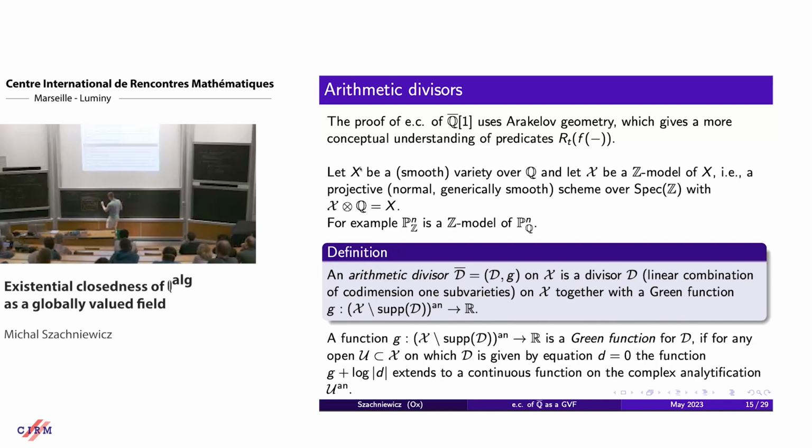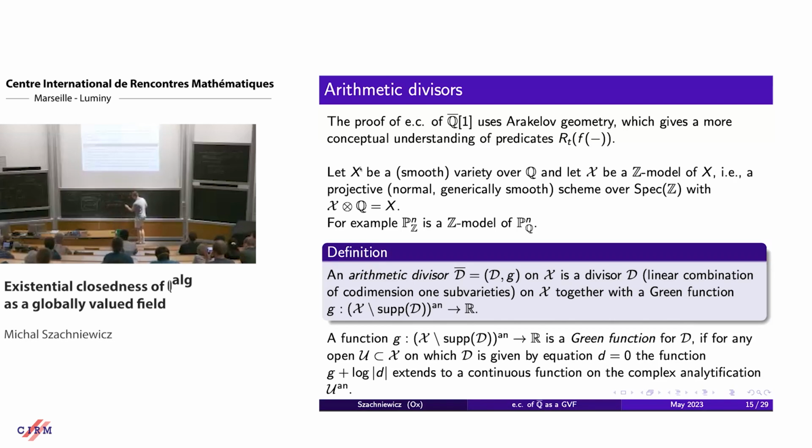So maybe, for example, if one looks at the divisor X equals 0 in A1 over Z, then a Green function could be taken to be G is the maximum of minus logarithm of absolute value of X and 0.